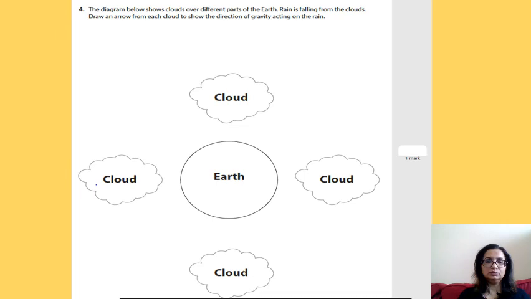Question number 4. The diagram below shows clouds over different parts of the earth. Rain is falling from the clouds. Draw an arrow from each cloud to show the direction of gravity acting on the rain. Okay, so you have the earth in the middle and there are clouds around different parts of the earth. You have to draw an arrow from each cloud to show the direction of gravity. I'm going to give you a minute to actually draw your diagram and then draw your arrows.